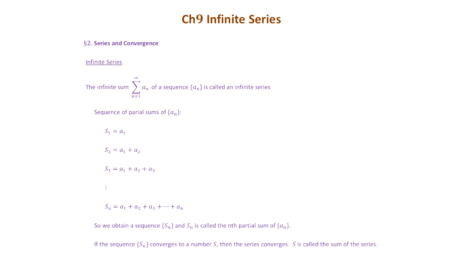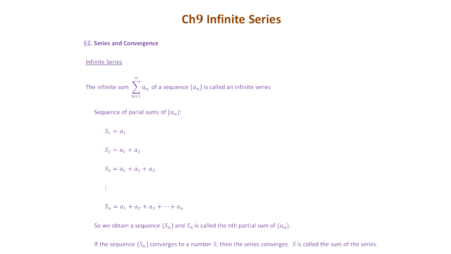So we are going to use two sequences to study the series, and the way to do it is to define a sequence based on partial sums of the original sequence. We have a sequence a_n to start, and then we're going to define a new sequence S_n. We call this the partial sum sequence, or sequence of partial sums of a_n.